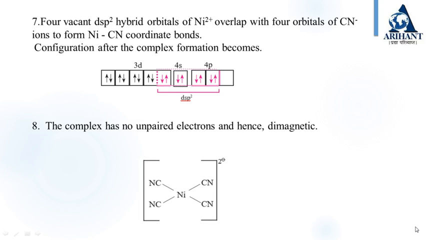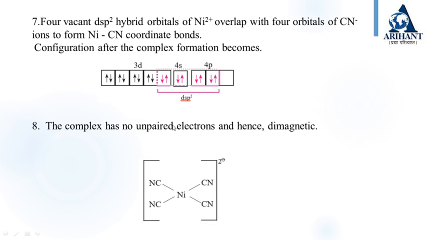The geometry of the complex will be square planar. The 4 vacant dsp2 orbitals of Ni2+ overlap with the 4 CN- ligands, and this is the configuration after complex formation. And the complex does not have any unpaired electrons, so it will be diamagnetic.